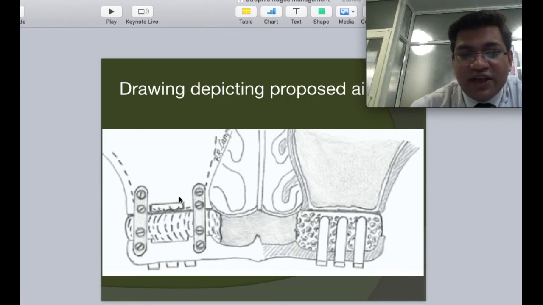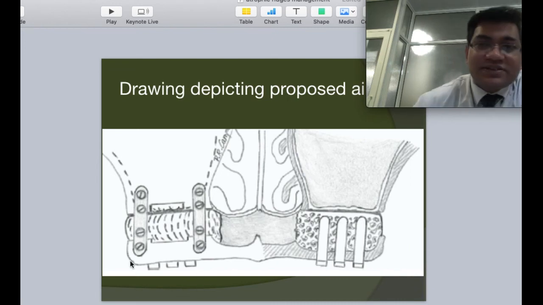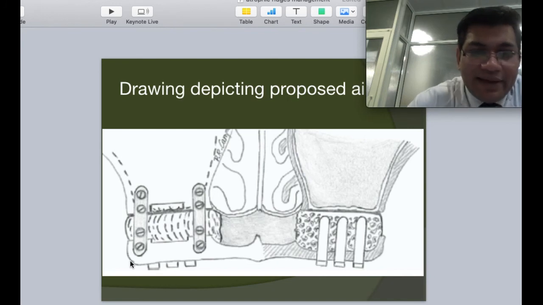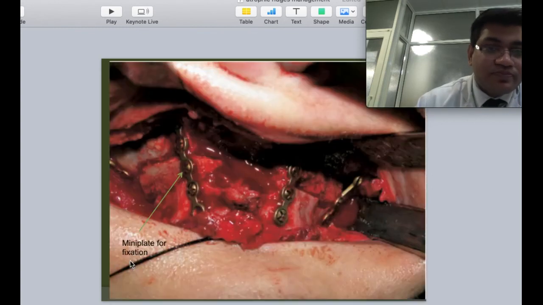So what they have done is basically a Le Fort 1 surgery, down-fractured the maxilla, used a rib graft, and placed implants through the rib graft and stabilized all three with the help of mini plates. Frankly, I have never come across a patient in my practice who is willing to go for such a procedure for implants. But if we do come across one, this is a good alternative that can be used.